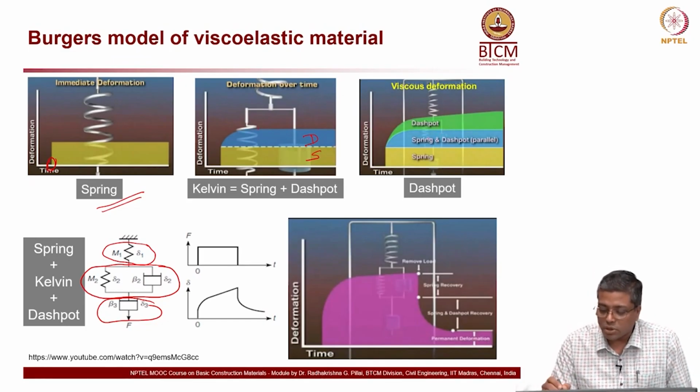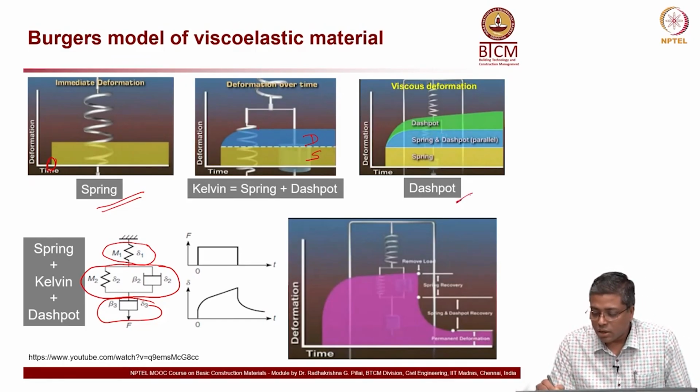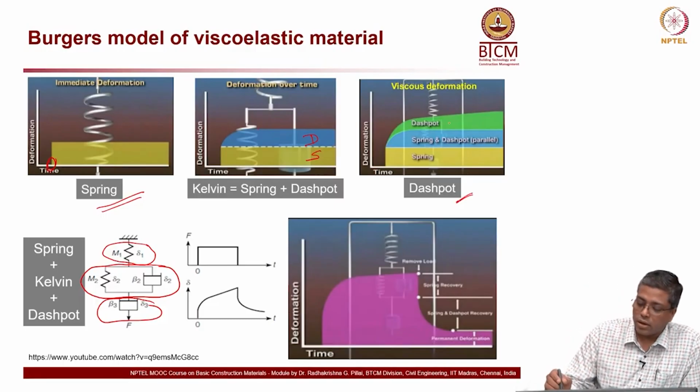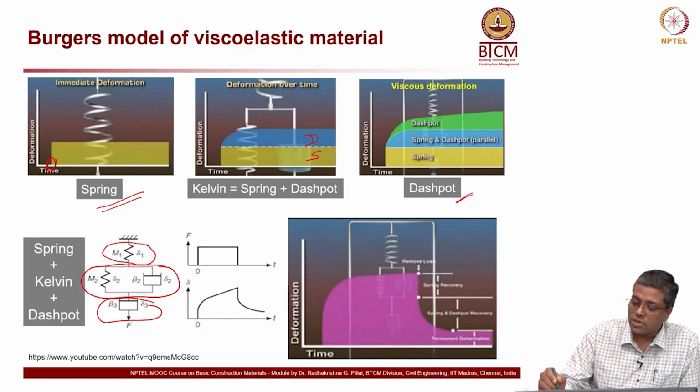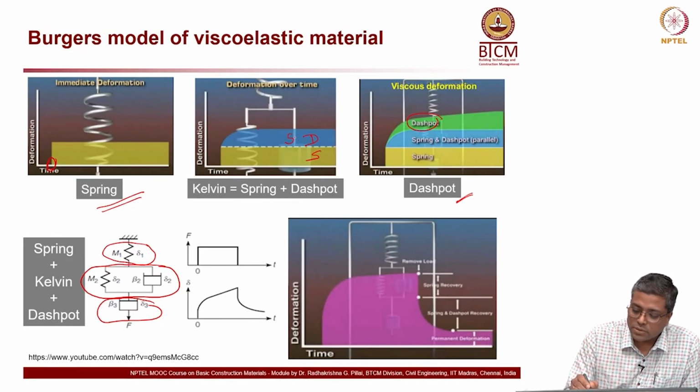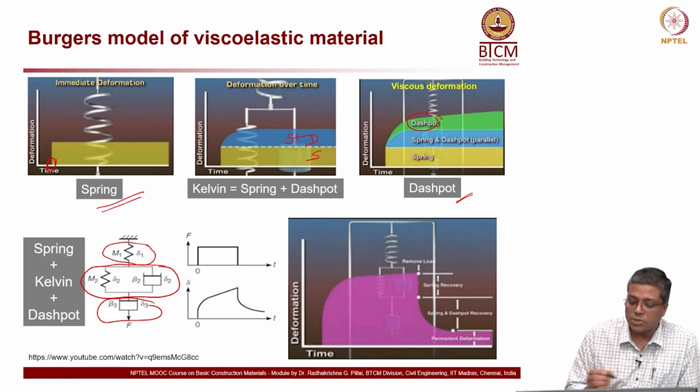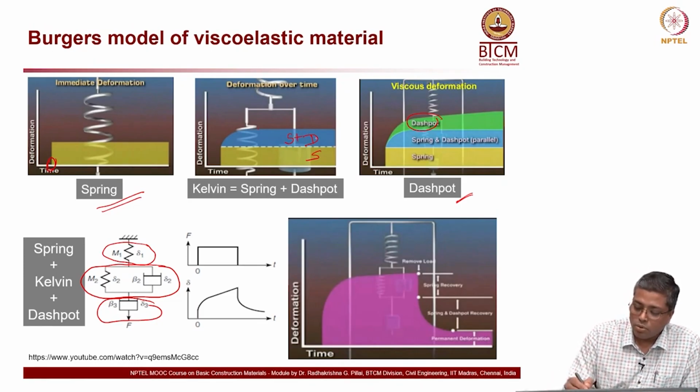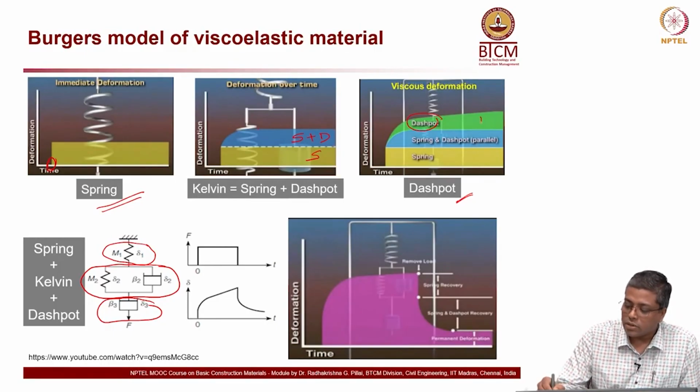Spring plus dashpot, sorry. Now, the third one is of the viscous deformation, which is only the dashpot, this green one. Second one, let me correct that. Second one is spring plus dashpot in the blue. Over here, it is spring plus dashpot, and here it is only D, and this is spring.